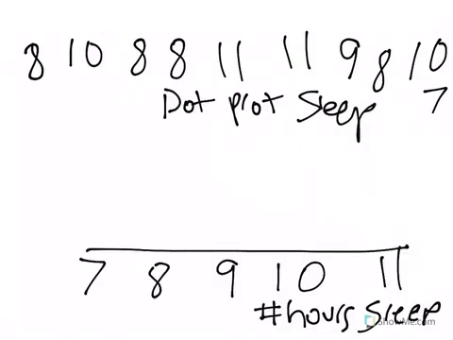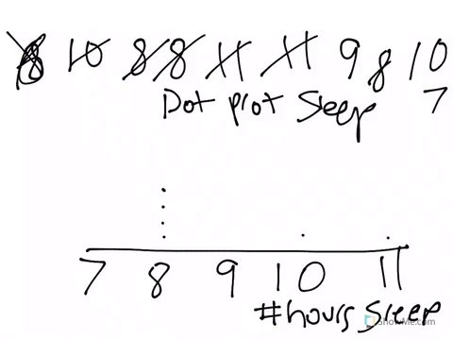Okay, I did my range, which is from 7 all the way up through 11, right? And let's go through. We have an 8 here, so I'll cross out. We have another 8, so we have 3 8s. Make that 4 8s. We've got a 10. We've got 2 11s. We have a 9. We have another 10. We have a 7. So you see kind of our distribution of numbers here.